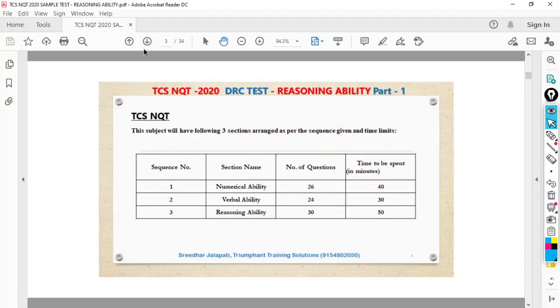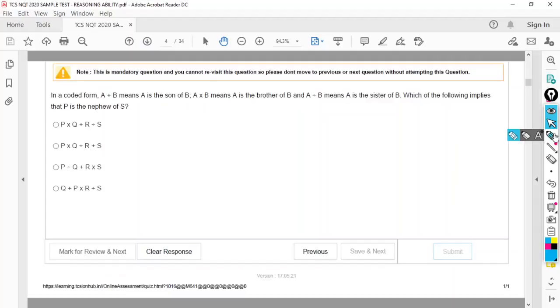Let's start our discussion with the reasoning section. Here is the first question. In a coded form, A plus B means some relation is given, so you don't have to read all this, directly approach the question. Which of the following implies P is the nephew of S? Obviously these kinds of questions are lengthy and time consuming, because you have to go by options. He himself in the question said which of the following, so you have to go by options.